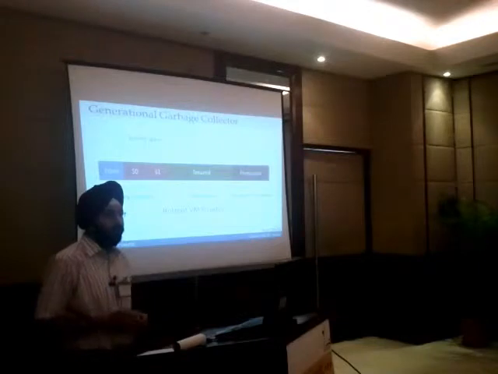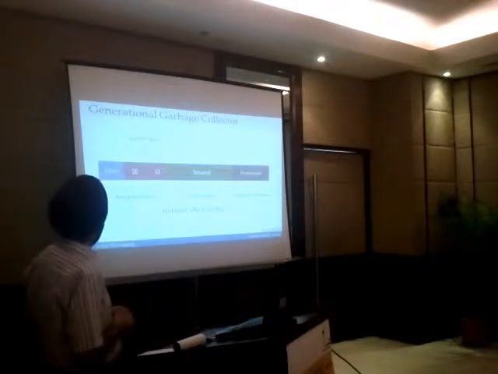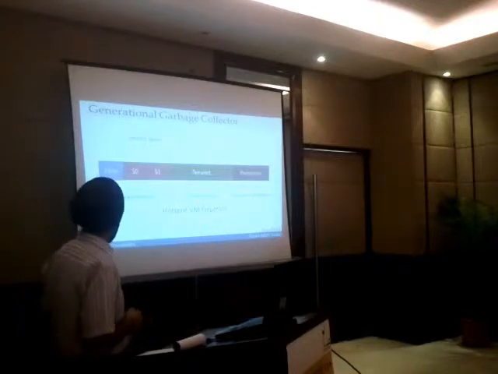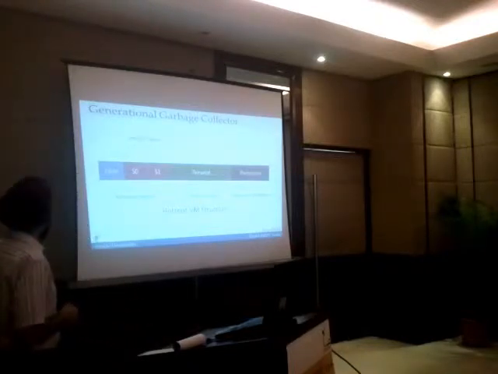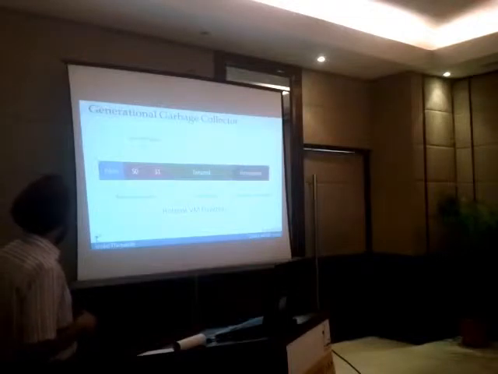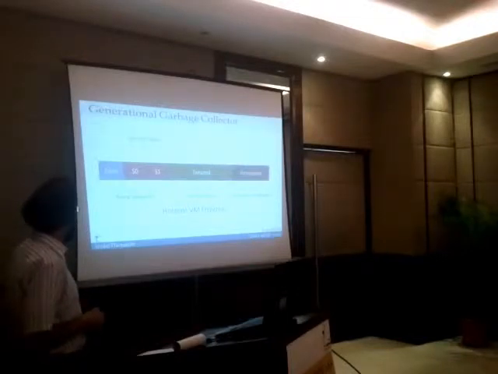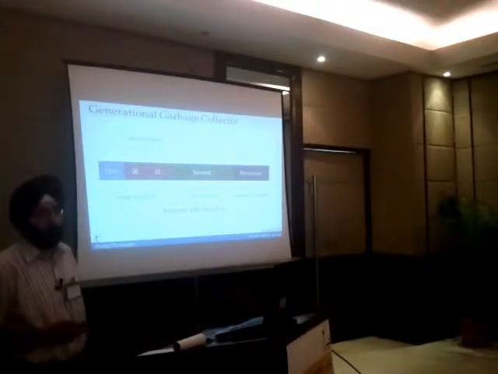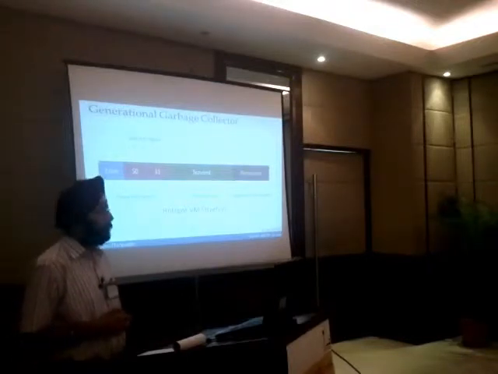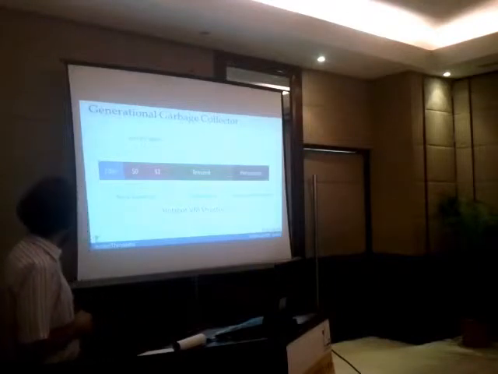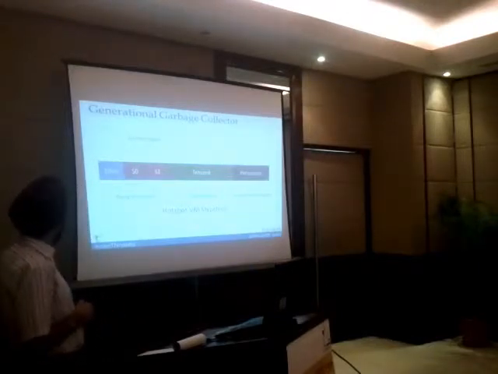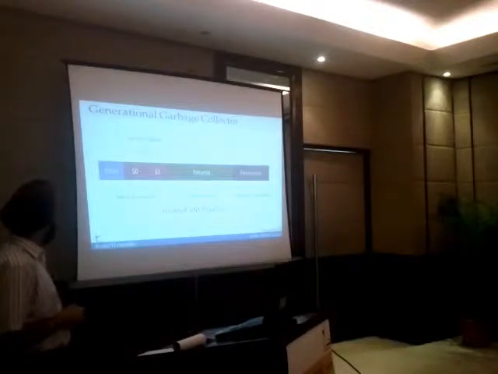I'm sure most of you would be familiar with this. I'll just briefly walk through how the HotSpot VM structure looks like. As I just mentioned, we have three main areas: the young generation, the old generation, and permanent generation. The permanent generation mostly stores the metadata of the VM, like static classes and all that stuff. Young generation is where all your object allocations happen.